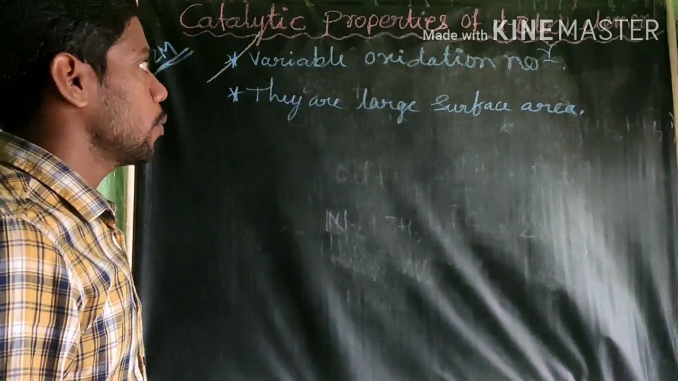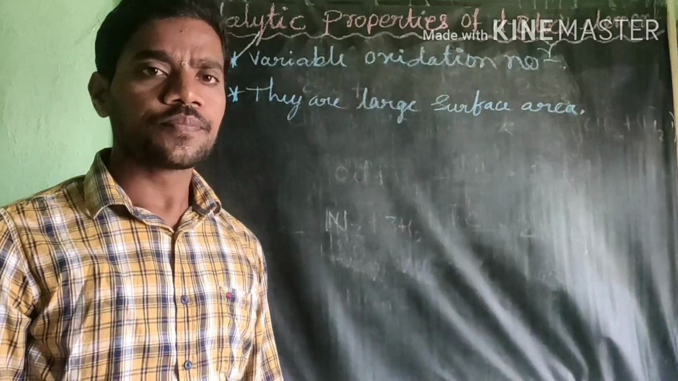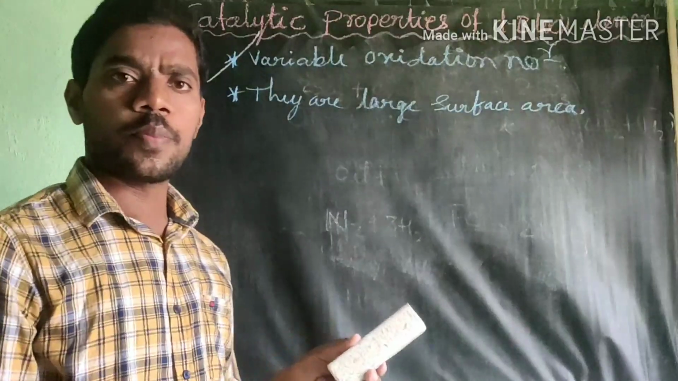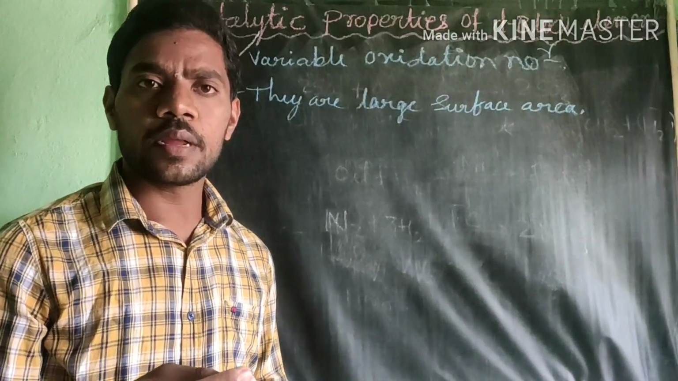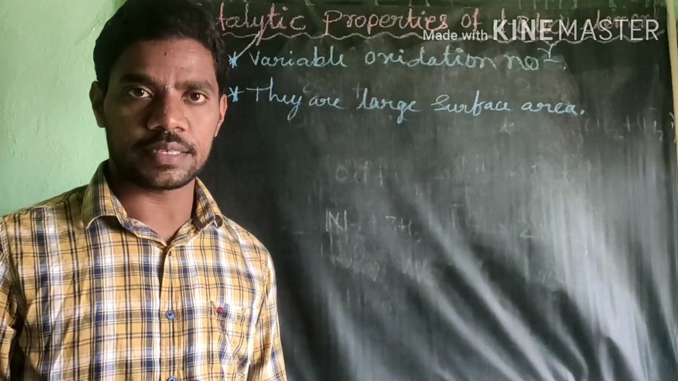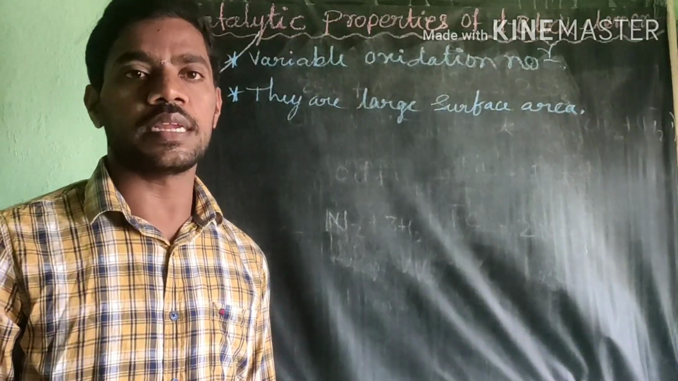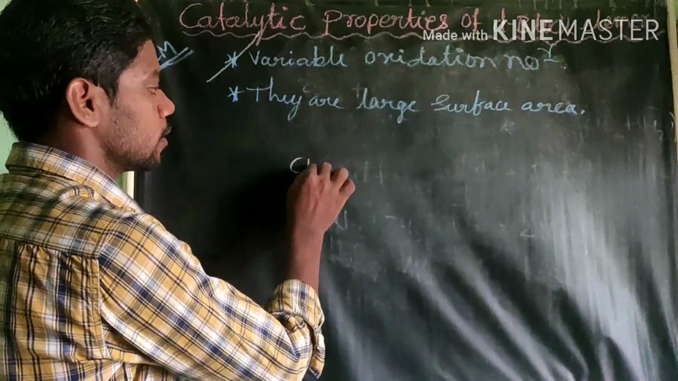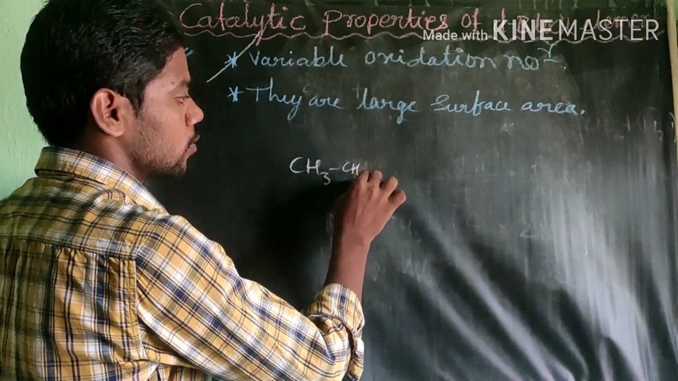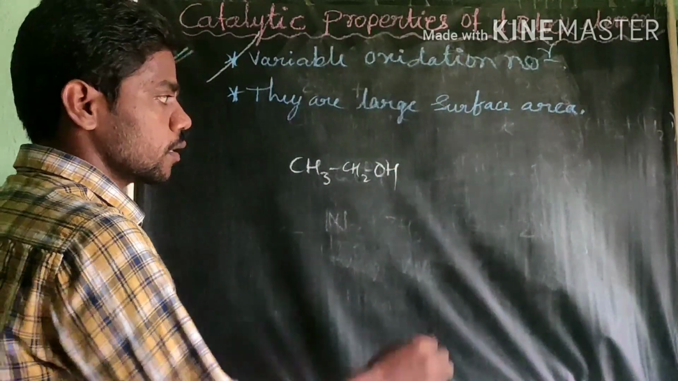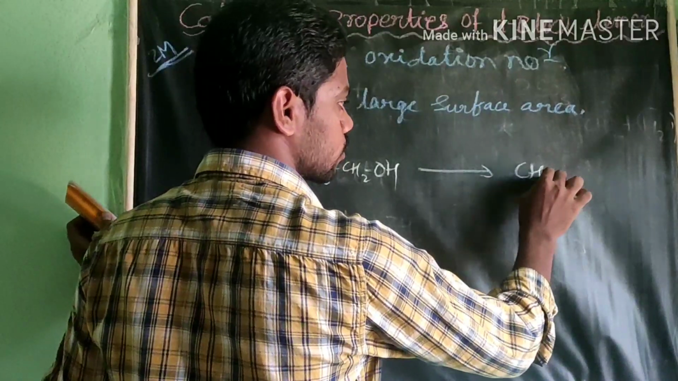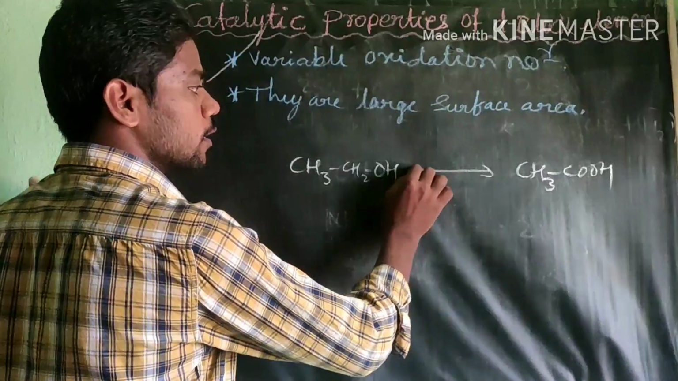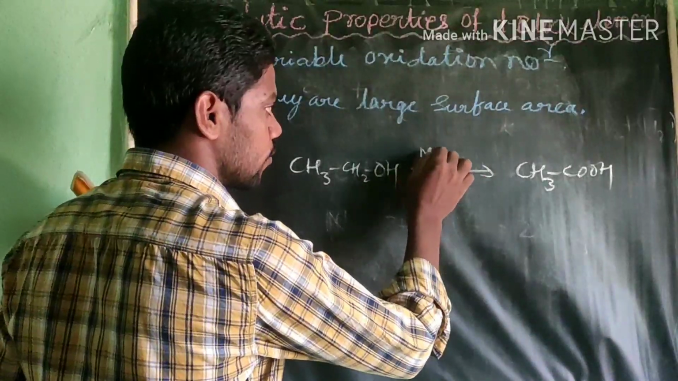First, variable oxidation number. You see here, already I discussed in my previous video, all D block elements show variable oxidation state. Go for any oxidation, for example, this ethanol is converted into ethanoic acid in the presence of